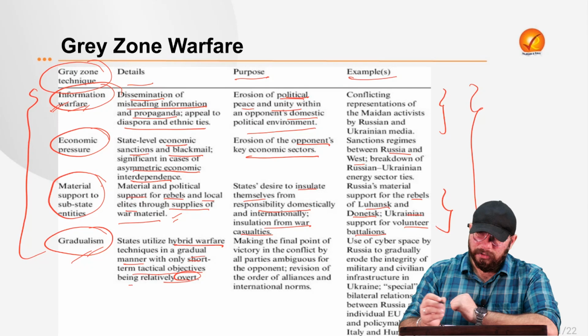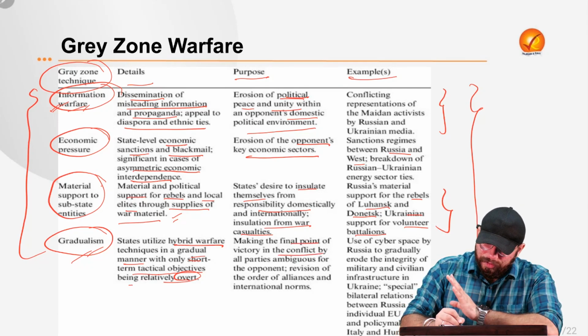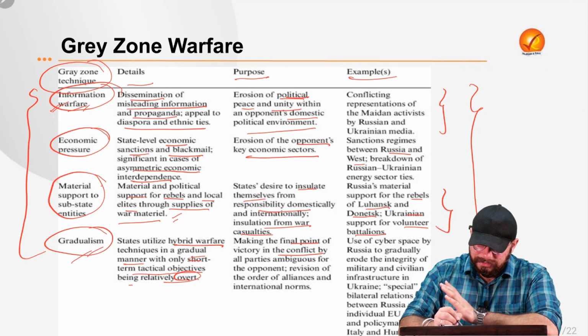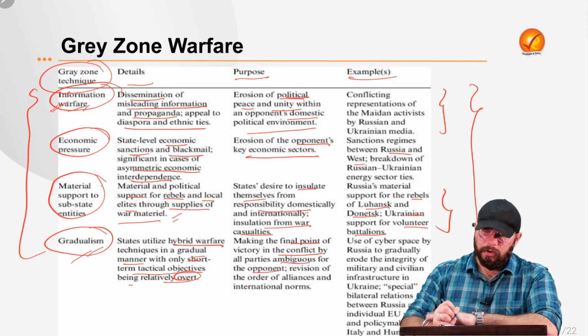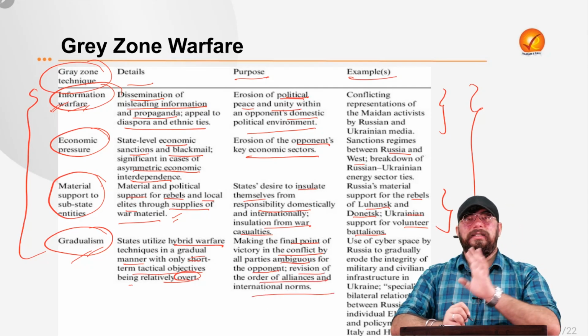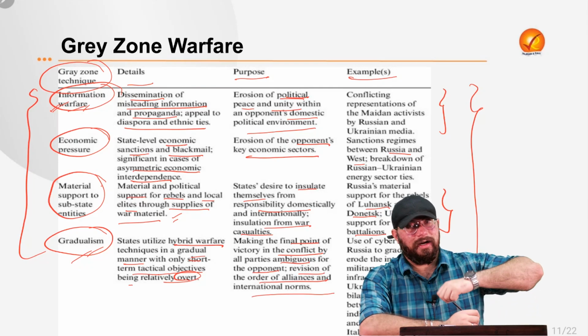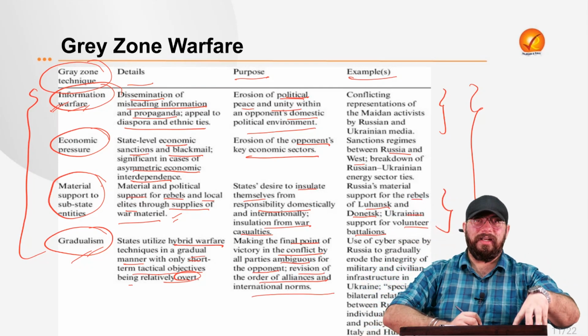Very, very important. What is the purpose of it? The purpose is to make the final point of victory in the conflict ambiguous for the opponent. And the main purpose is revision of the order of alliances and international norms, where one country is declaring victory against the other country.